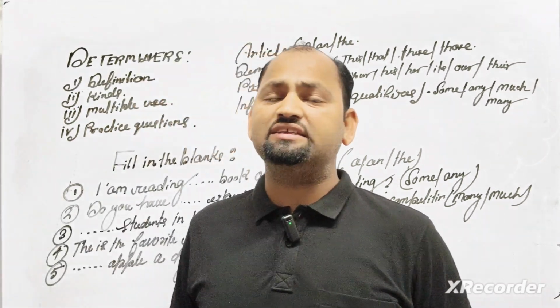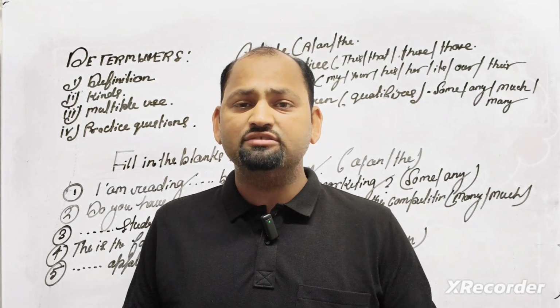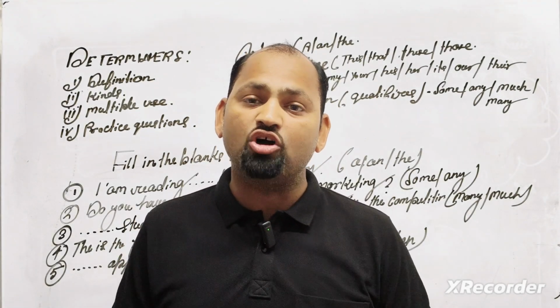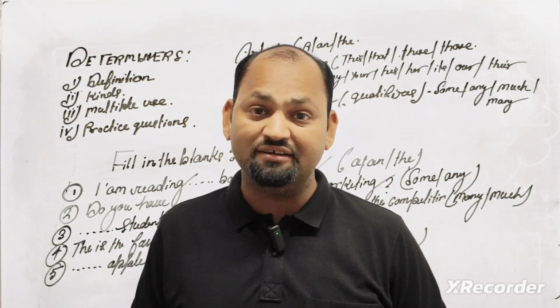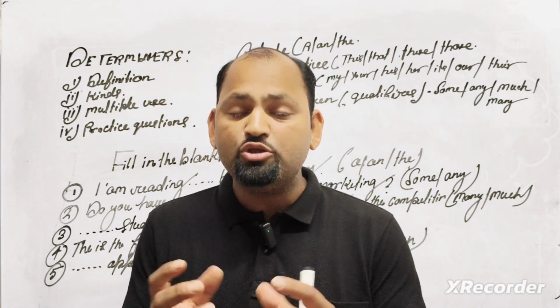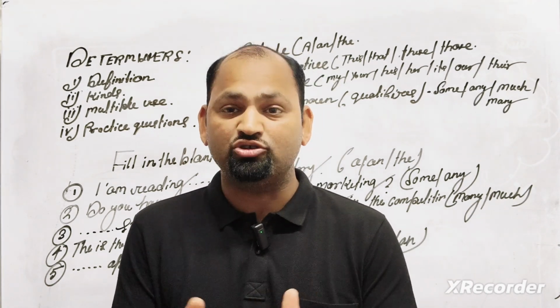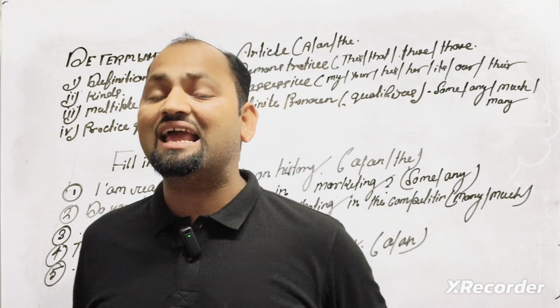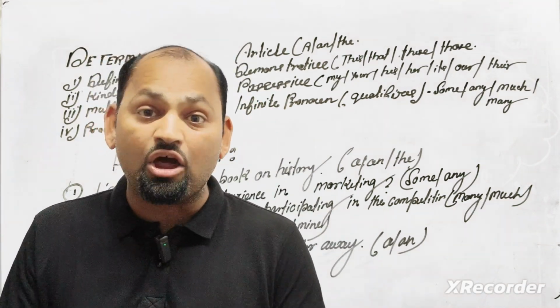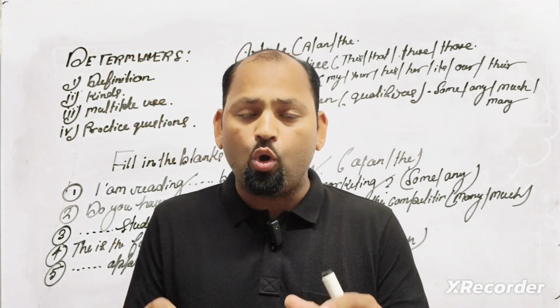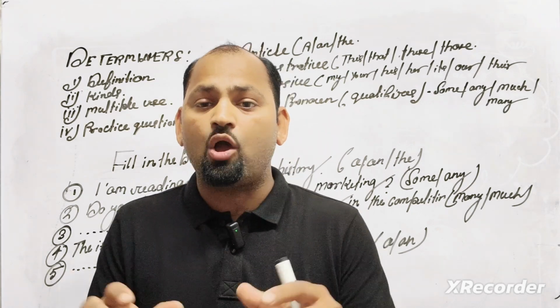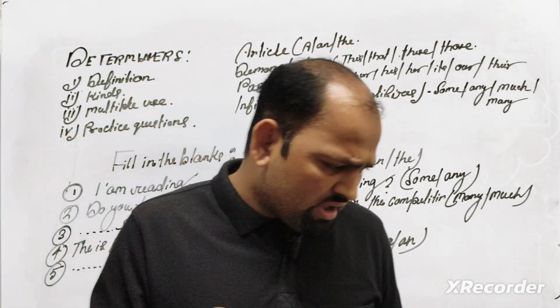One more example: I have a lot of pens. What do you mean by that here? The determiner is a lot of. I am using along with that a great deal of, a lot of. So we can call these types of words determiners.